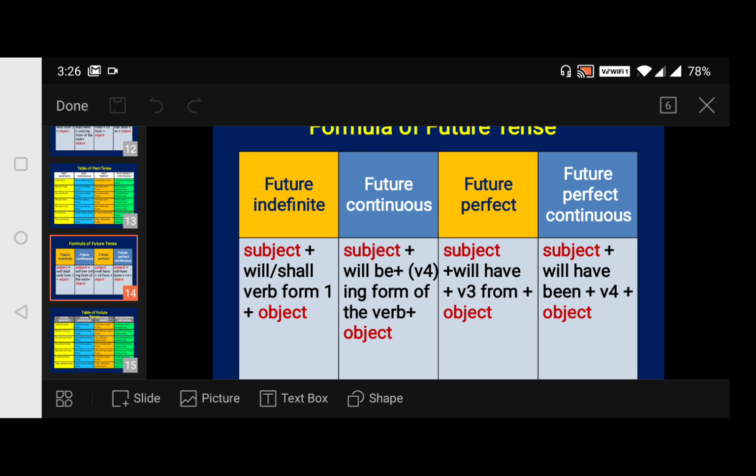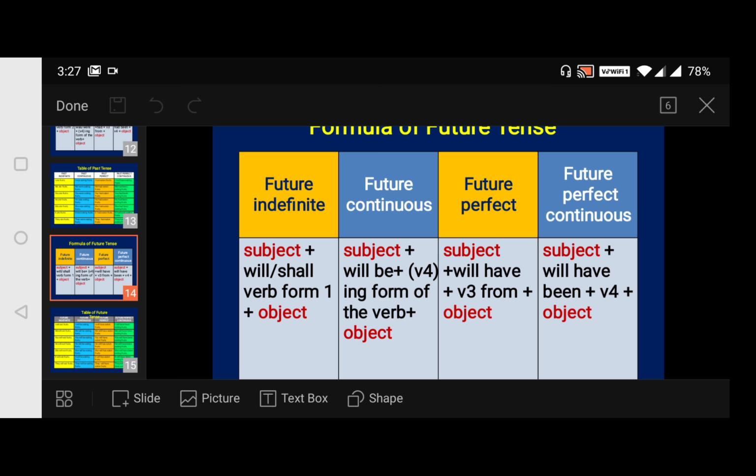So then, coming to future continuous. Future continuous tense is used to talk about a temporary action in progress at some point in the future. So the structure will be will or shall plus be plus verb plus ing form. Followed.